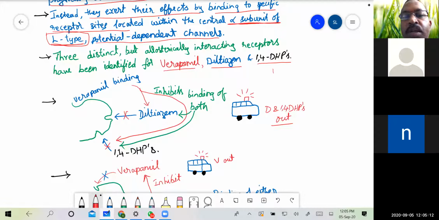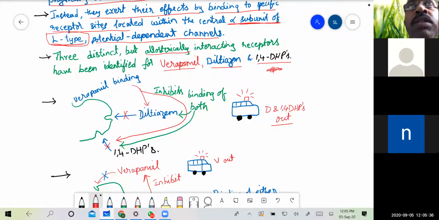That is the 1,4-dihydropyridines. When you say allosteric, that means these 3 categories of calcium channel blockers do not act at a particular active site of the L type calcium channel, but they act at 3 different sites.